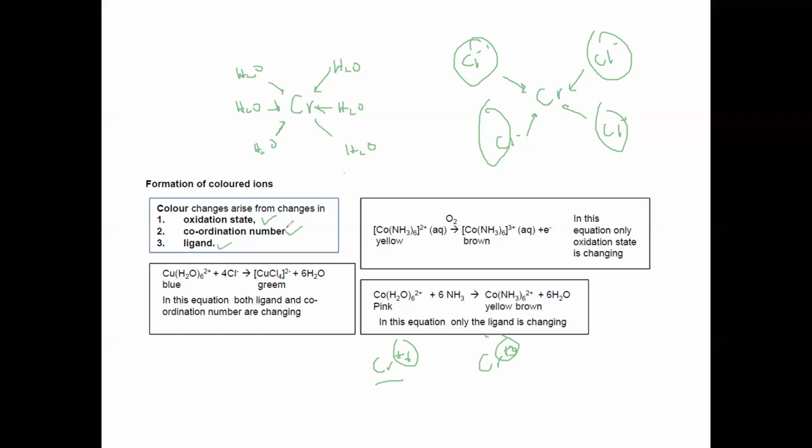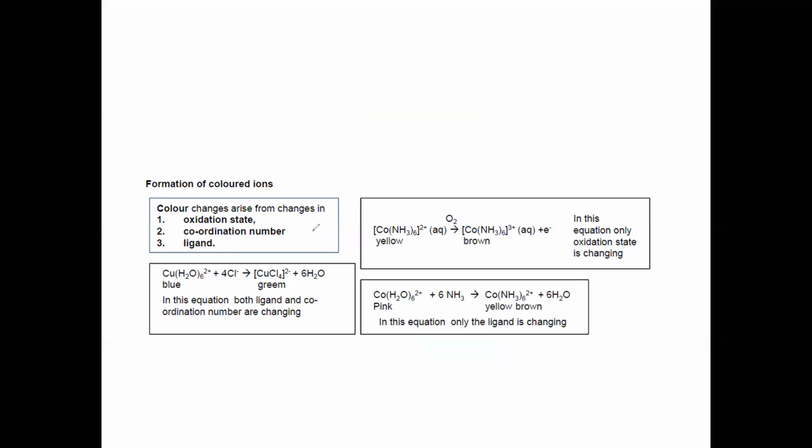And if the ligands change, it's the same thing. If the coordination number changes or with different ligands, they tend to form different colored substances. For example, with chromium surrounded by water molecules, it is green in color. When chromium is surrounded by chloride, it will be yellow in color. So different ligands lead to a different color, or a change in color. So the color change arises from a change in oxidation number, the coordination number, or the ligands.